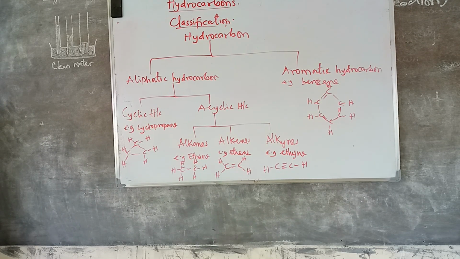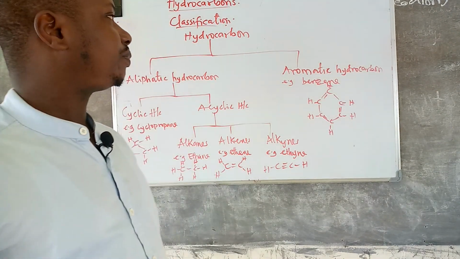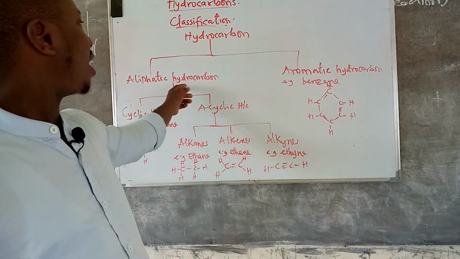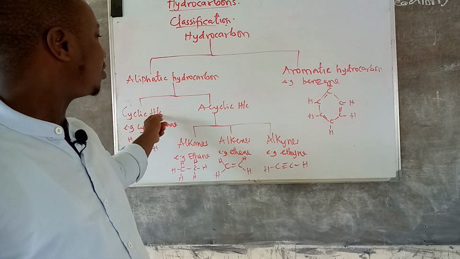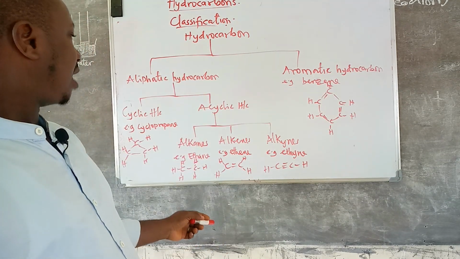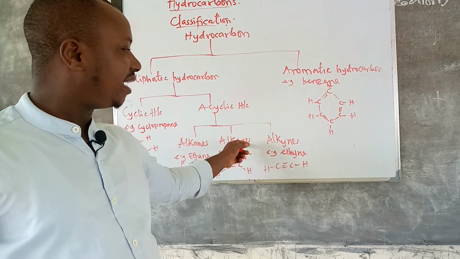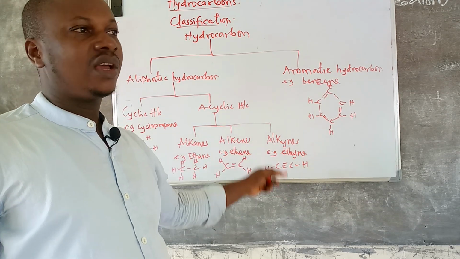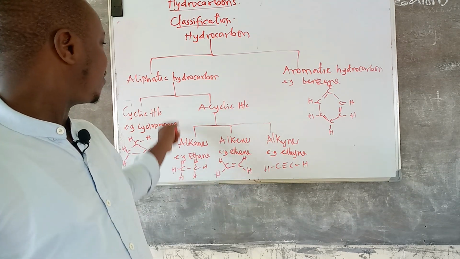Hydrocarbon is majorly classified into two: aliphatic hydrocarbons and aromatic hydrocarbons. Aliphatic hydrocarbons are divided into cyclic hydrocarbons and acyclic hydrocarbons. The acyclic hydrocarbons have alkanes, alkenes, and alkynes. We will deal with all these as time goes on, and I have given an example of each.